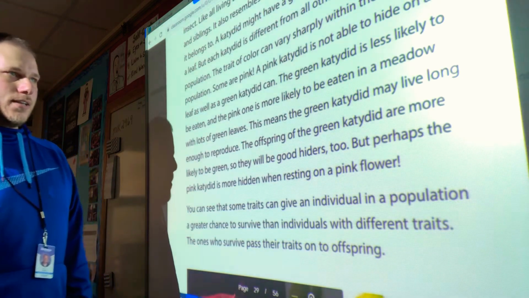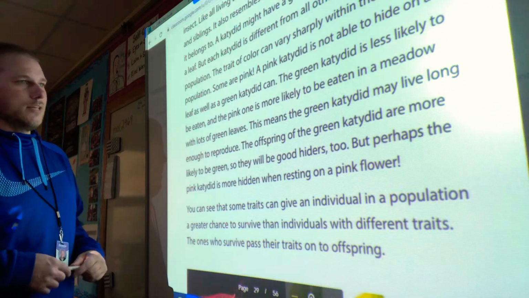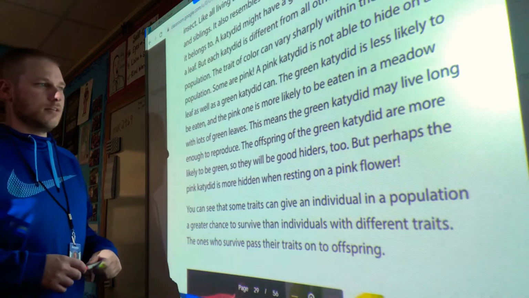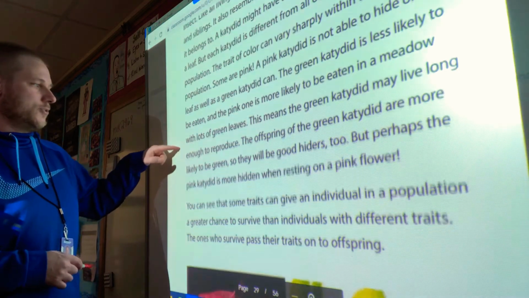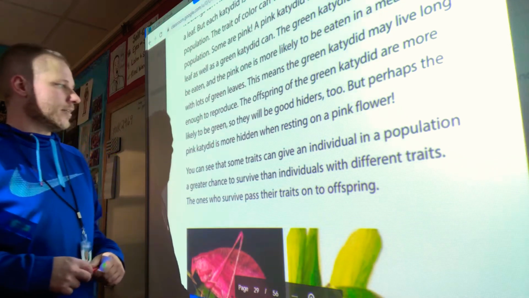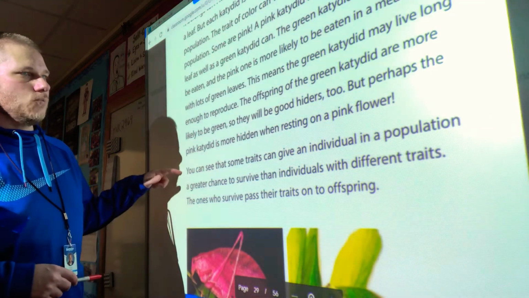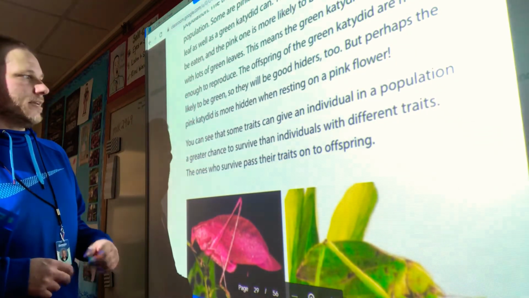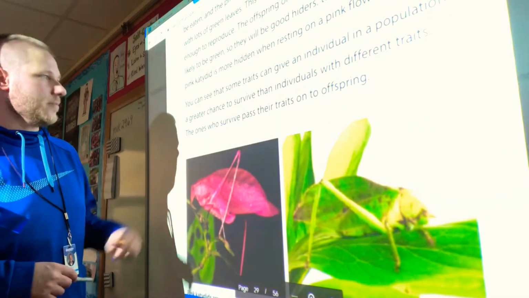The green katydid is less likely to be eaten, and the pink one is more likely to be eaten, in a meadow with lots of green leaves. This means the green katydid may live long enough to reproduce. The offspring of the green katydid are more likely to be green too, so they will be good hiders as well. But perhaps the pink katydid is more hidden when resting on a pink flower.